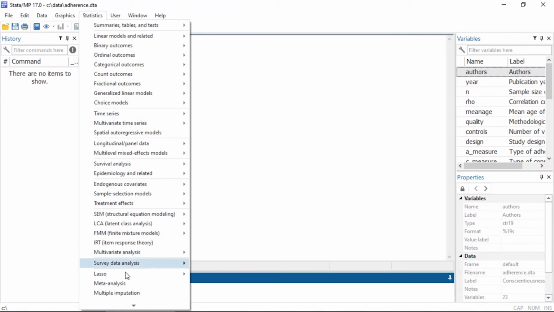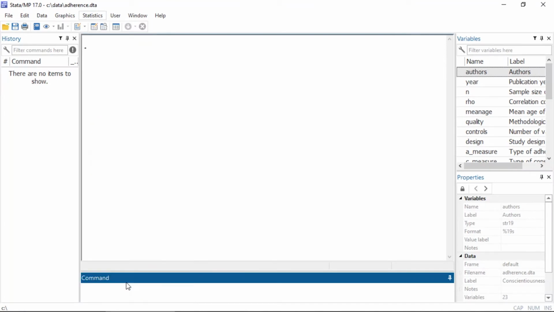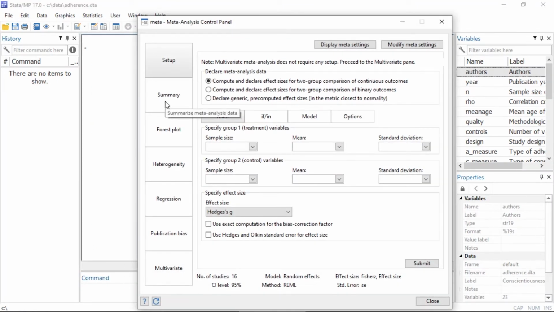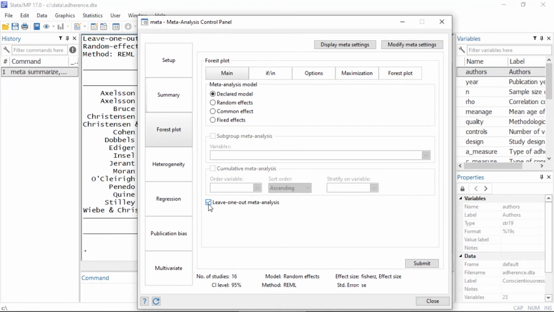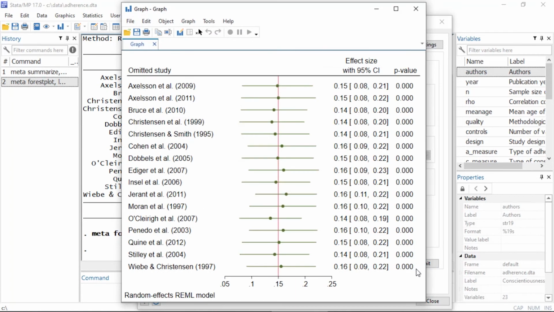Or you can use the meta-analysis control panel. Simply click on Summary and check the box next to Leave One Out meta-analysis. You can do the same thing with a forest plot.